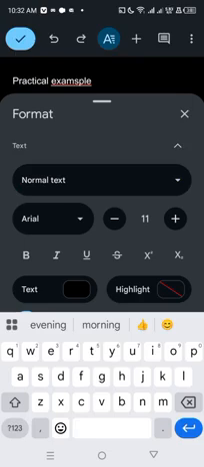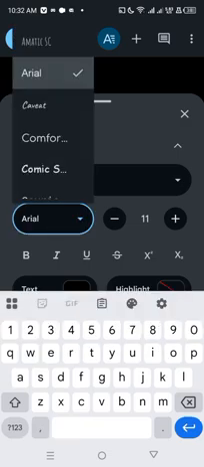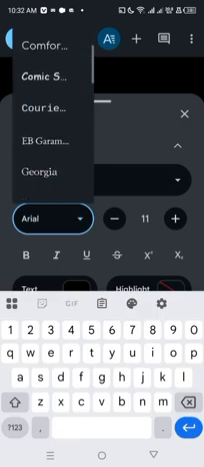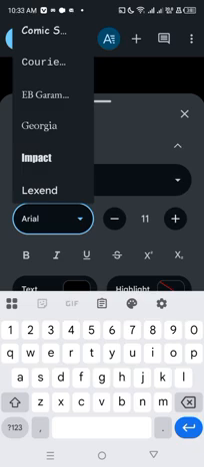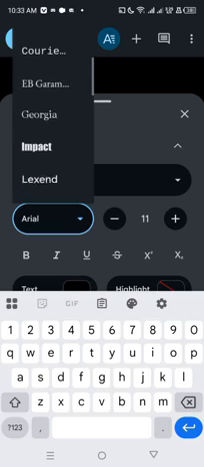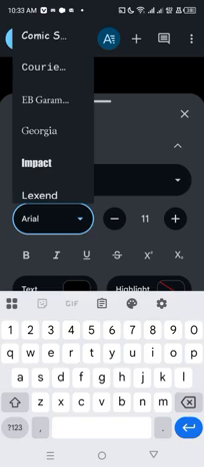Now here where you are seeing this Arial, you click on it, and it's going to give you the font. Sorry, the font itself, not the size. You choose the font you want to write in. This is Georgia, Impact, depending on what you're writing. Every kind of writing has its own style, so you will want to choose the appropriate font that you want to use.